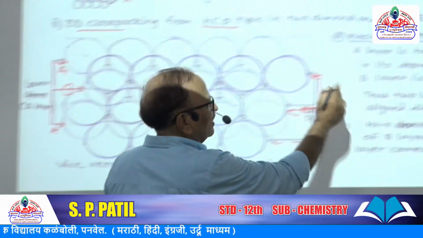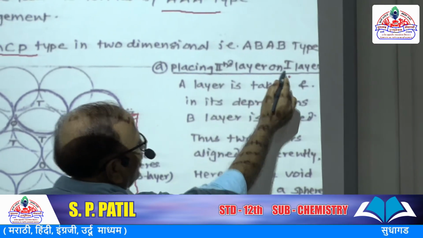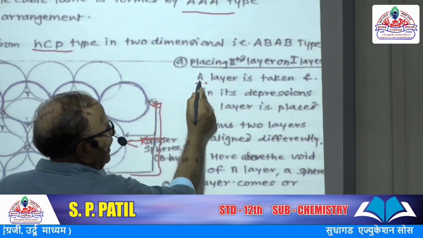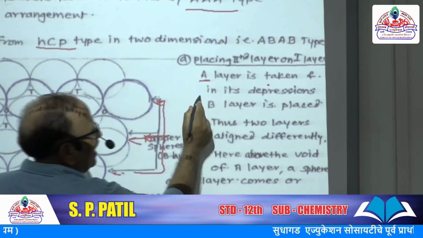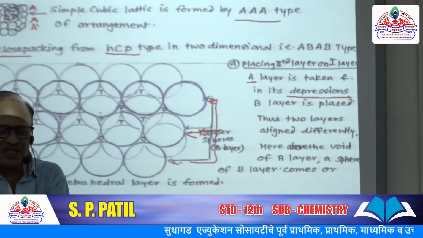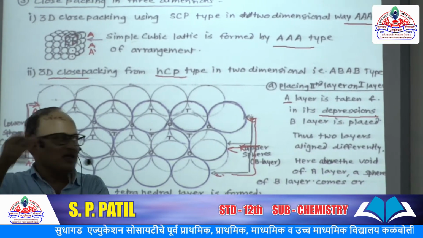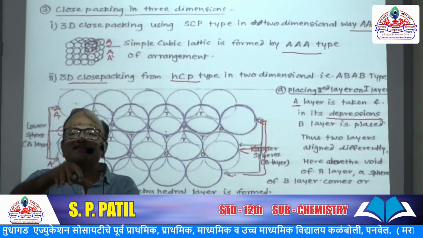Look here: the second layer is placed on the first layer, A layer, and in its depressions, the hollow or empty part, the void portion, the B layer is placed.